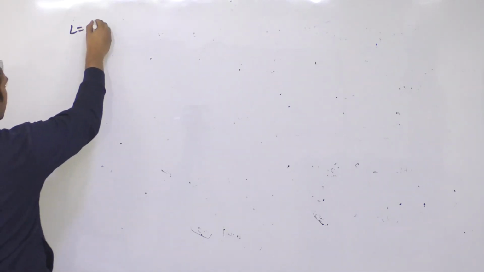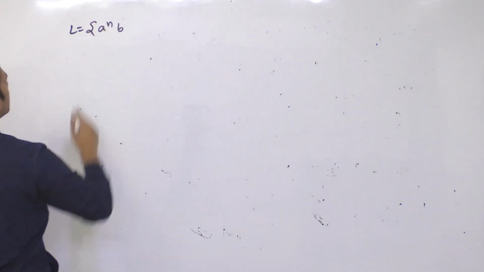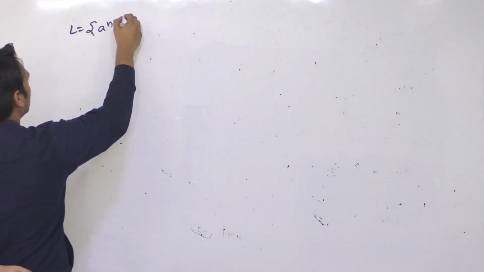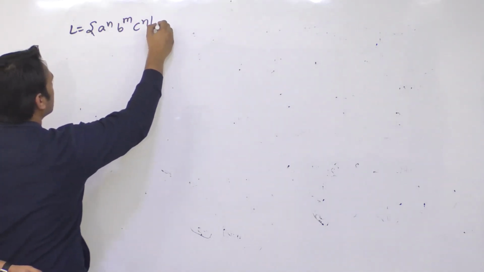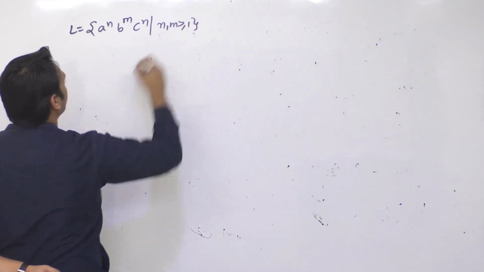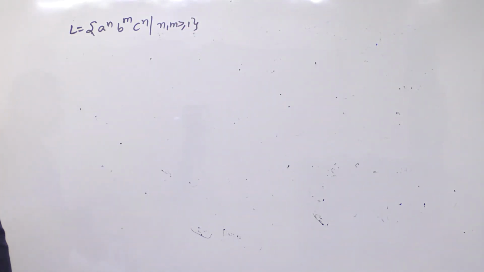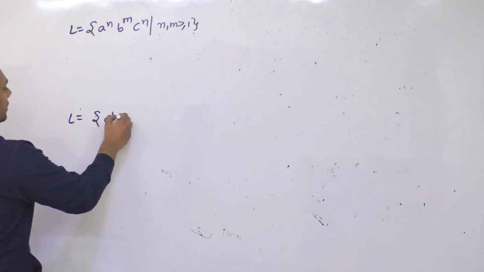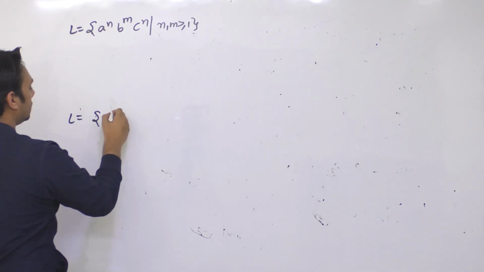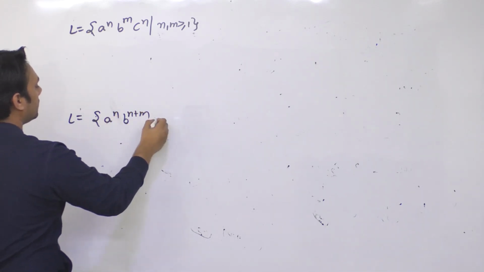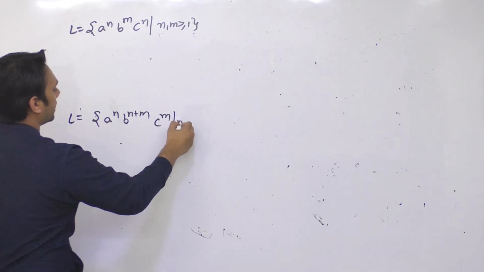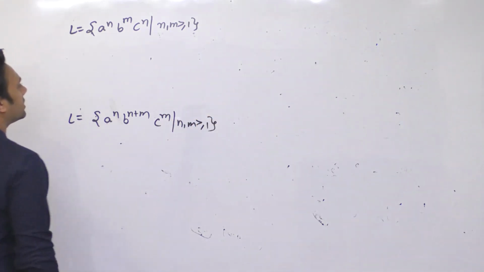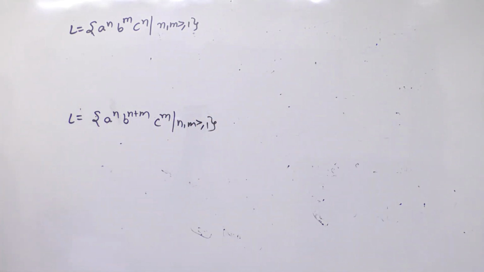So let us suppose that we have a language. The language is a raised to power n, b raised to power m, c raised to power n, such that n, m is greater than or equal to 1. For this language I'm going to create a push down automata, and the second language is a raised to power n, b raised to power n plus m, c raised to power m, such that n, m is greater than or equal to 1. So let us create push down automatas for these languages.